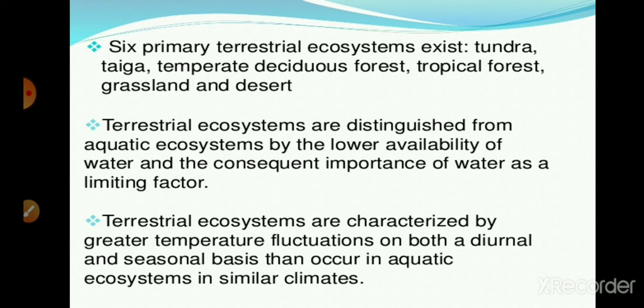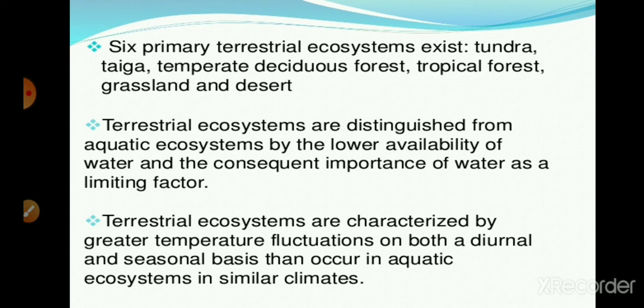So this temperature, this abiotic factor, has a great impact on organisms, and temperature fluctuates seasonally also. We know that there are three seasons: summer, winter and rainy season, and all these seasons have different variations in temperature.